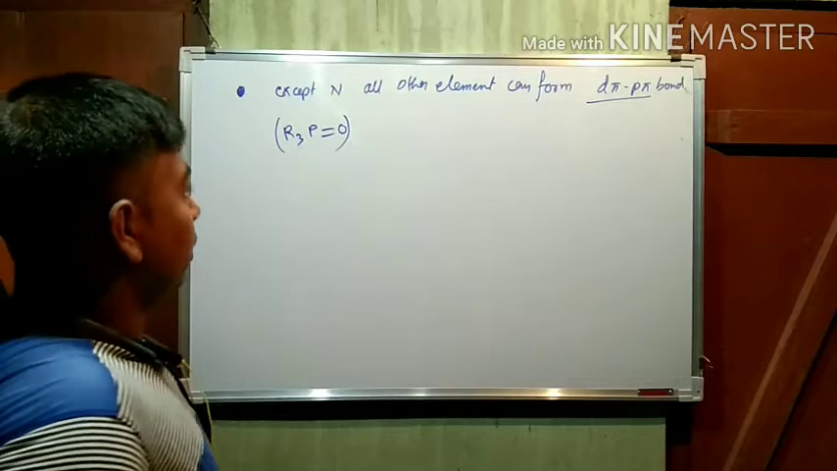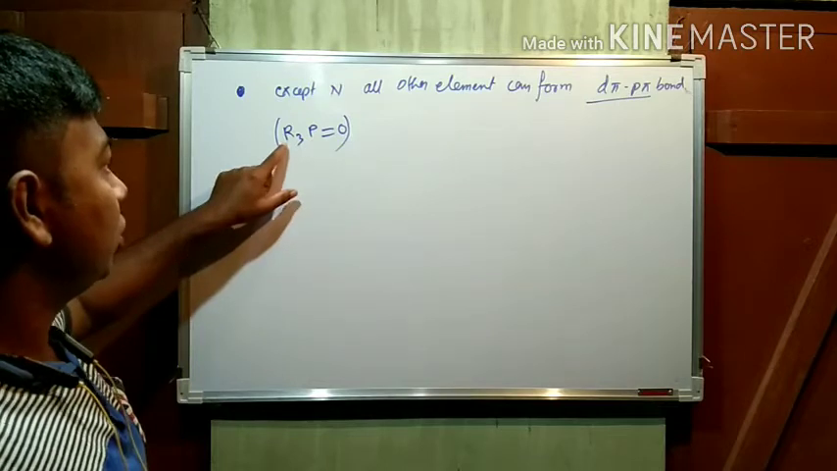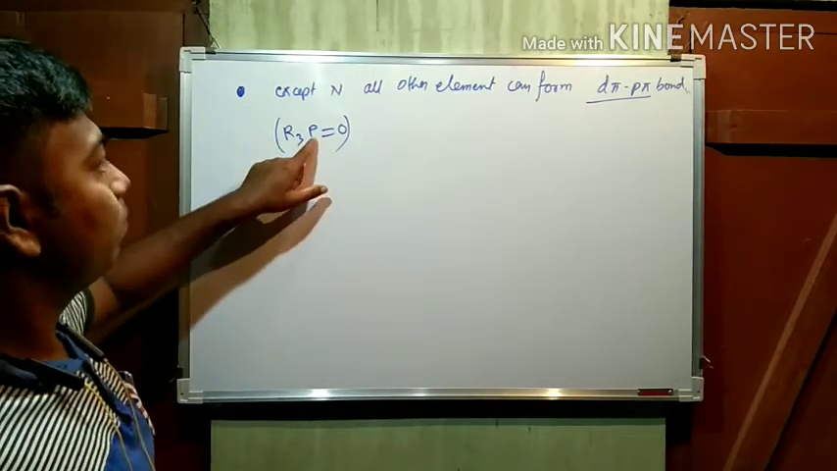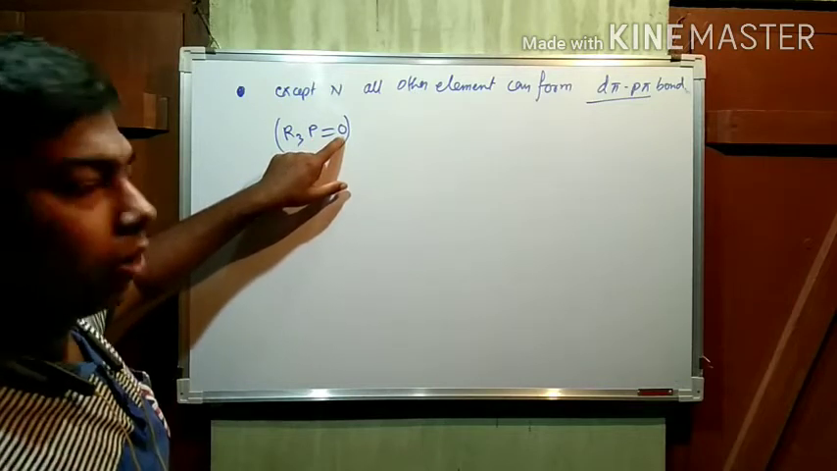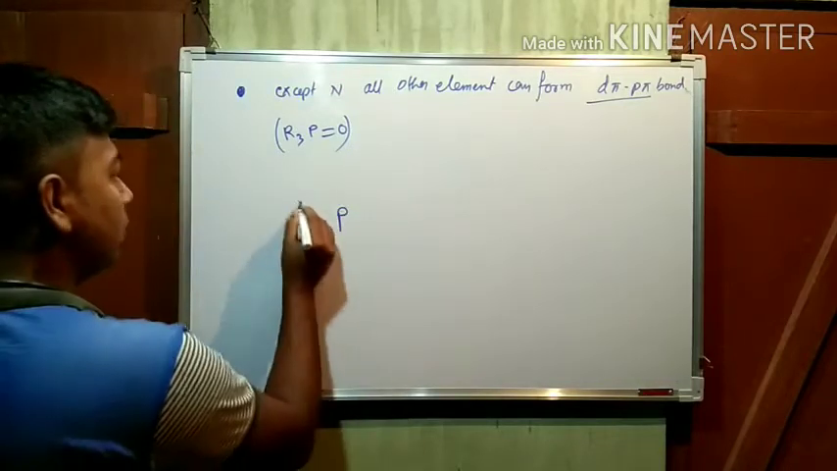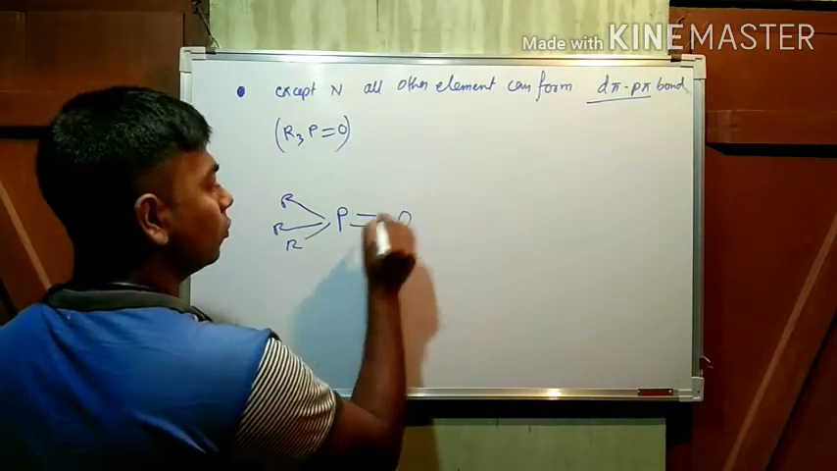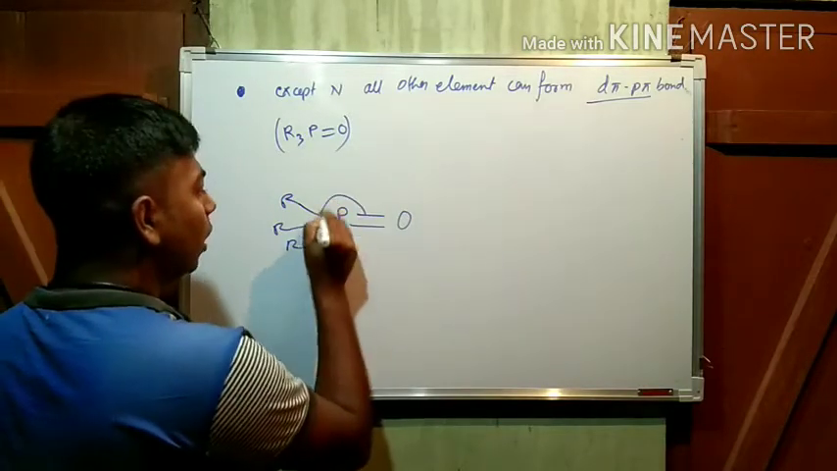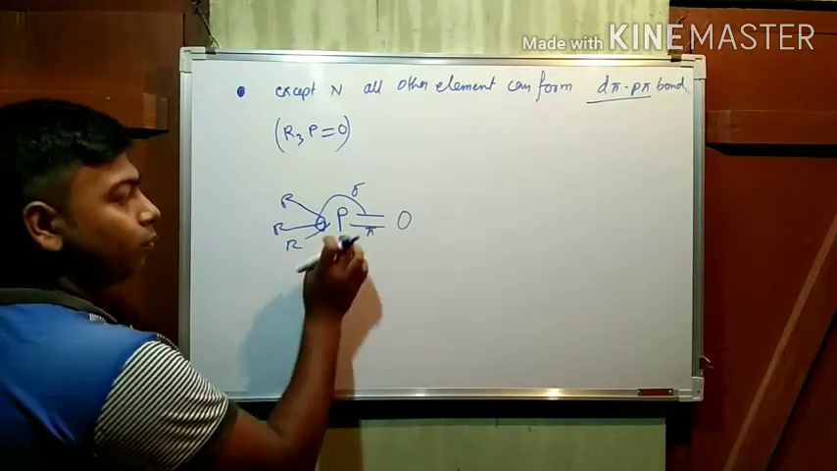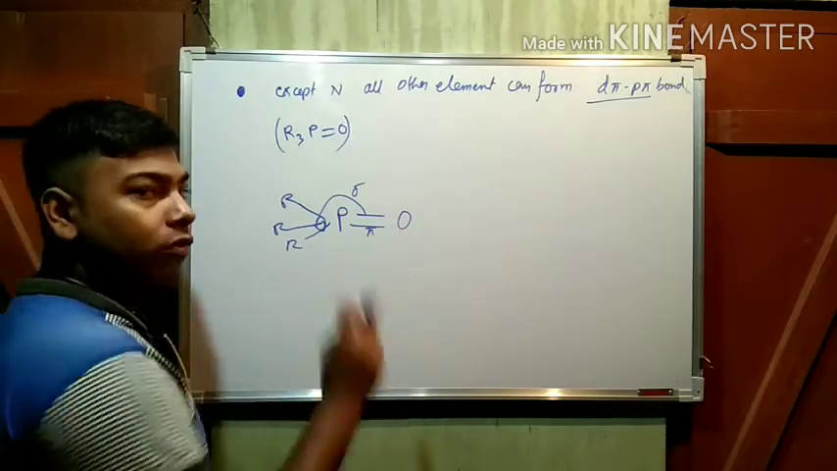R3P=O. Now here, phosphorus is bonded with 3 R groups. R means maybe alkyl or aryl. And another oxygen is bonded with phosphorus. Here, P is sigma bonded with 3 R groups. But here also, these 4 are sigma bonds, but this one is a pi bond. This pi bond occurs due to the overlap of the d orbital of phosphorus and the p orbital of oxygen.